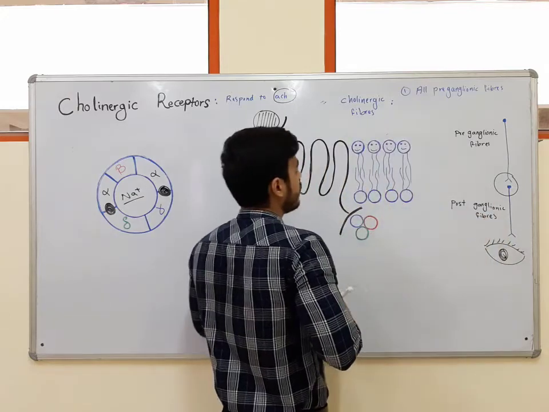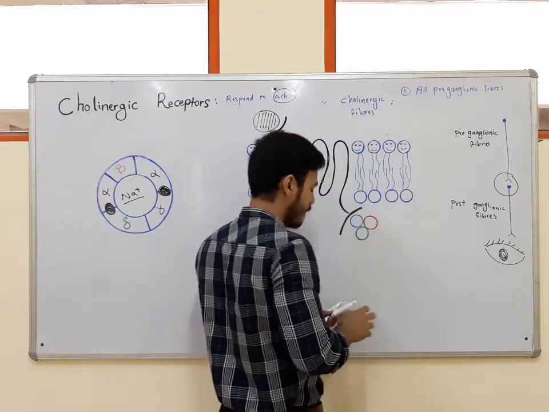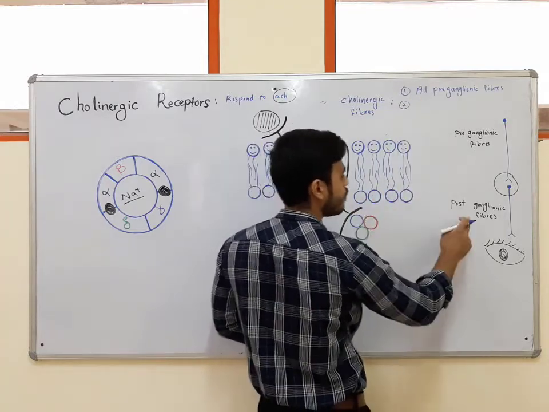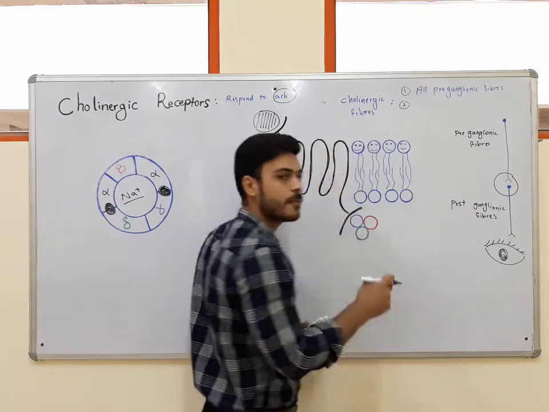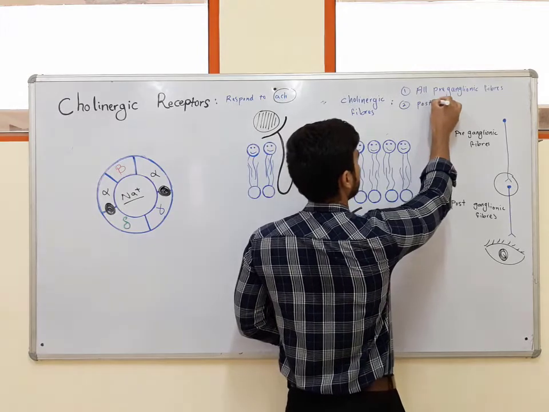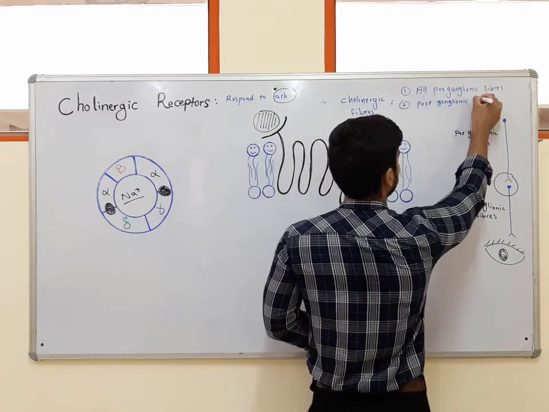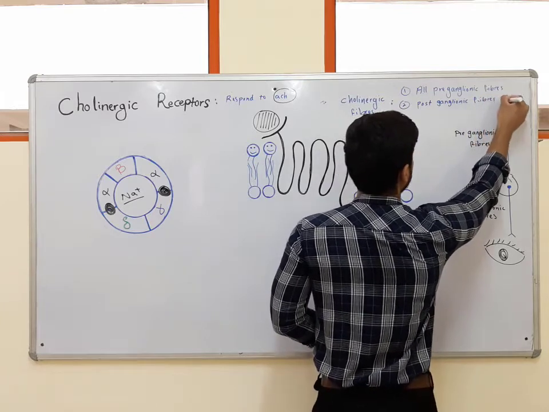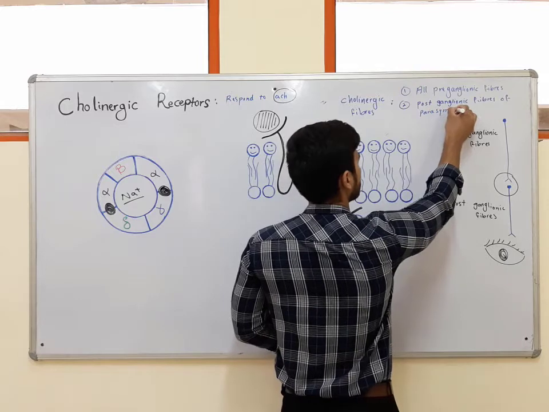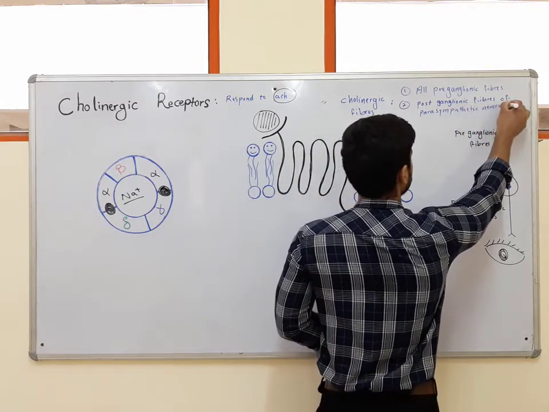Now, the first group of cholinergic fibers were all preganglionic fibers. The second group of cholinergic fibers are postganglionic fibers of the parasympathetic nervous system.